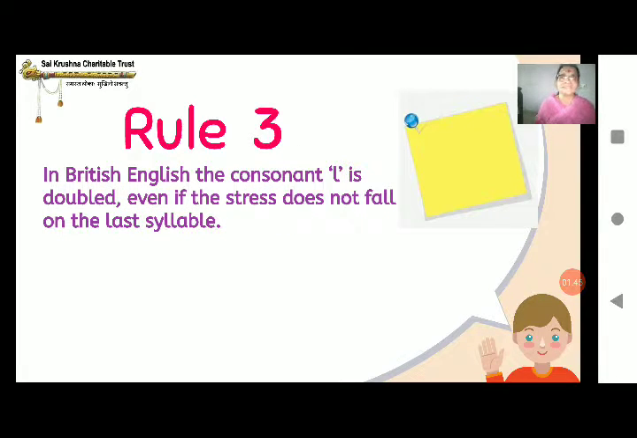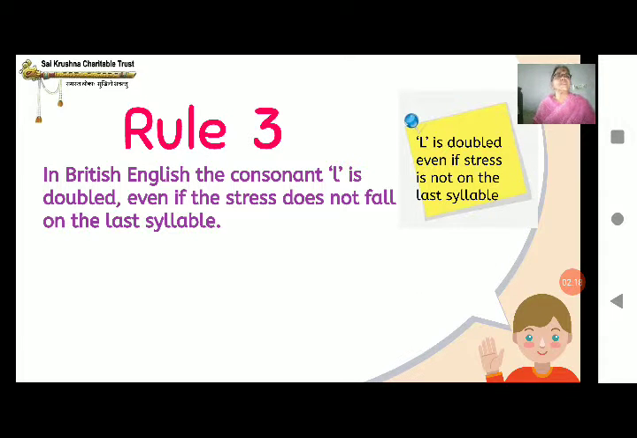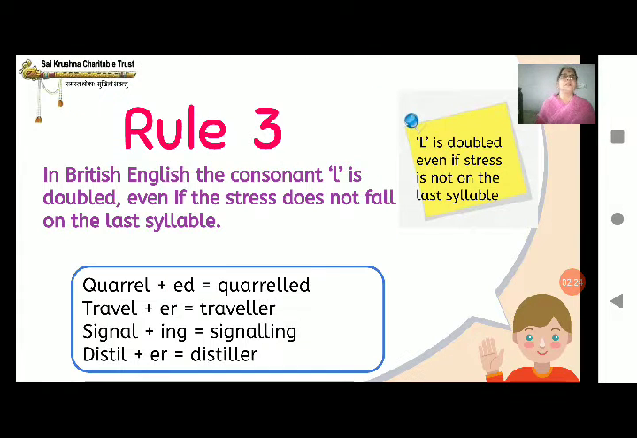So today we are going to continue with the class by learning what Rule 3 has to tell us. And in Rule 3 it says, in British English, there are 2 kinds of English. One is the American English and the other is the British English. In British English, the consonant L is doubled, even if the stress does not fall on the last syllable. Okay? So wherever the last letter is L, even though there is no stress, it gets doubled.